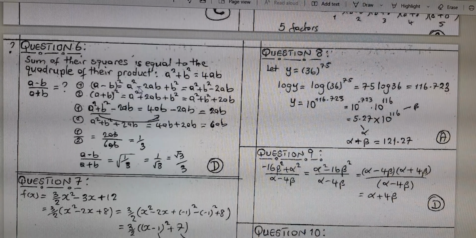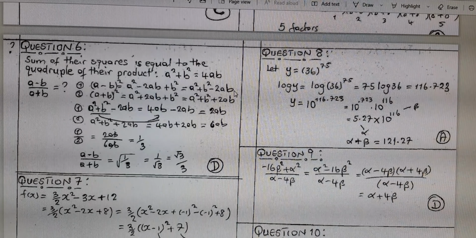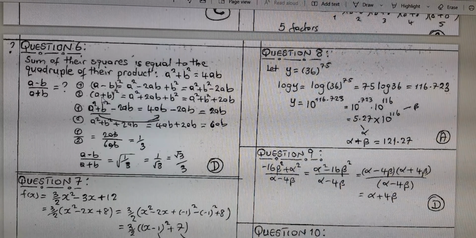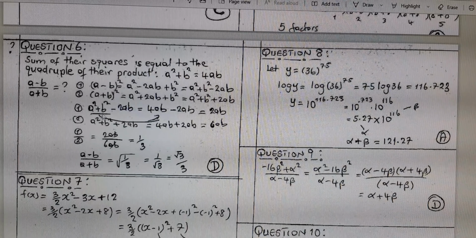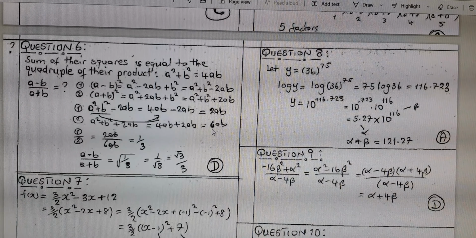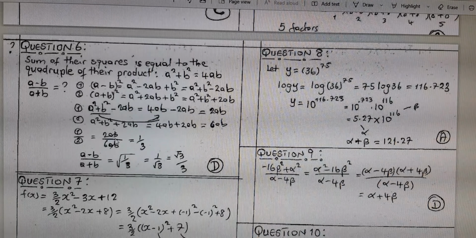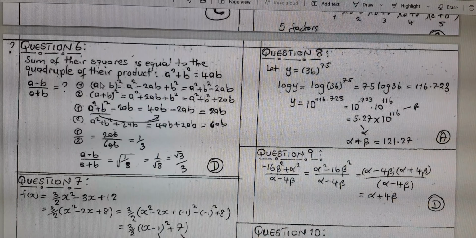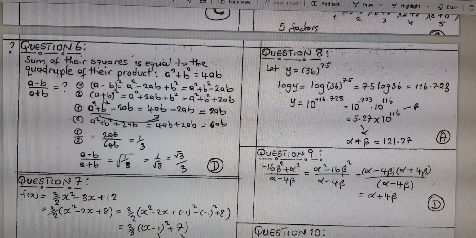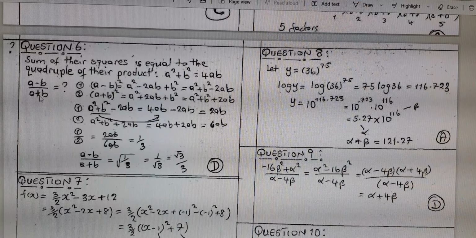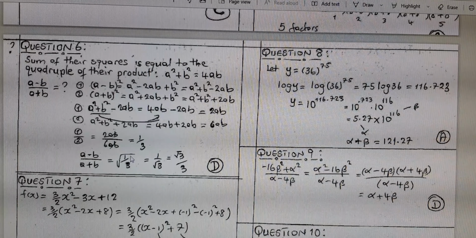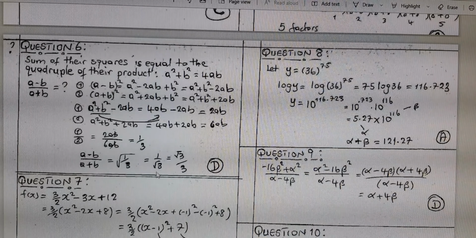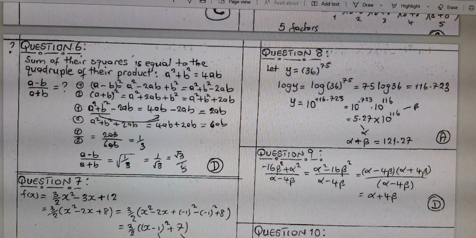If I square this, I get this, and I can write it in this form. And I recognize at once that I have a squared plus b squared, which I can replace with 4ab. I do a similar thing to this, I get that. And when you fix them out, you get 2ab and 6ab. If you divide them, you get 2/6, and that's 1/3. But this is the ratio of their squares, the ratio of a minus b squared to a plus b squared. You were asked without the square, so you have to take the square root of both sides. So if I take the square root now, I get 1 over root 3. But this is not in surd form, so you multiply top and bottom by root 3 to get root 3 over 3.